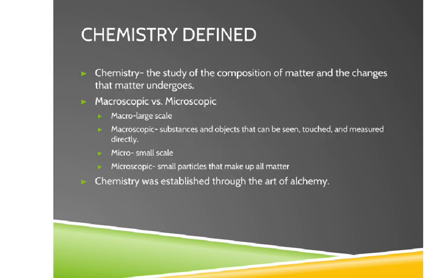Okay, so chemistry defined. So basically, what is chemistry? The true definition that I want you to know is that chemistry is the study of the composition of matter and the changes that matter undergoes. What that means is that we are dealing with everything that has to do with matter. And if you remember from 7th grade science, matter makes up everything. Matter is anything that has mass and takes up space that can be living or non-living. So we will basically be studying everything in the free world on a macro and microscopic level.